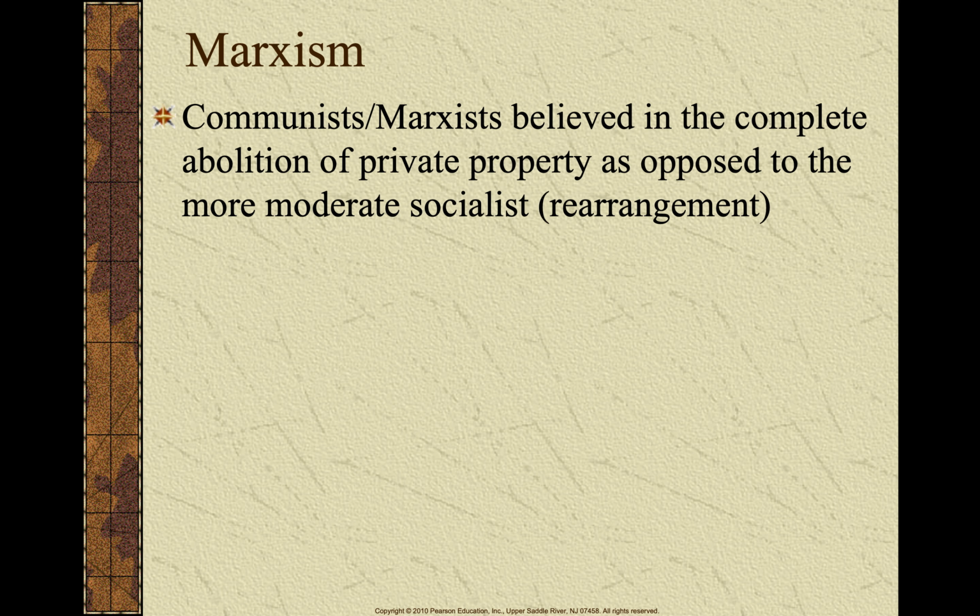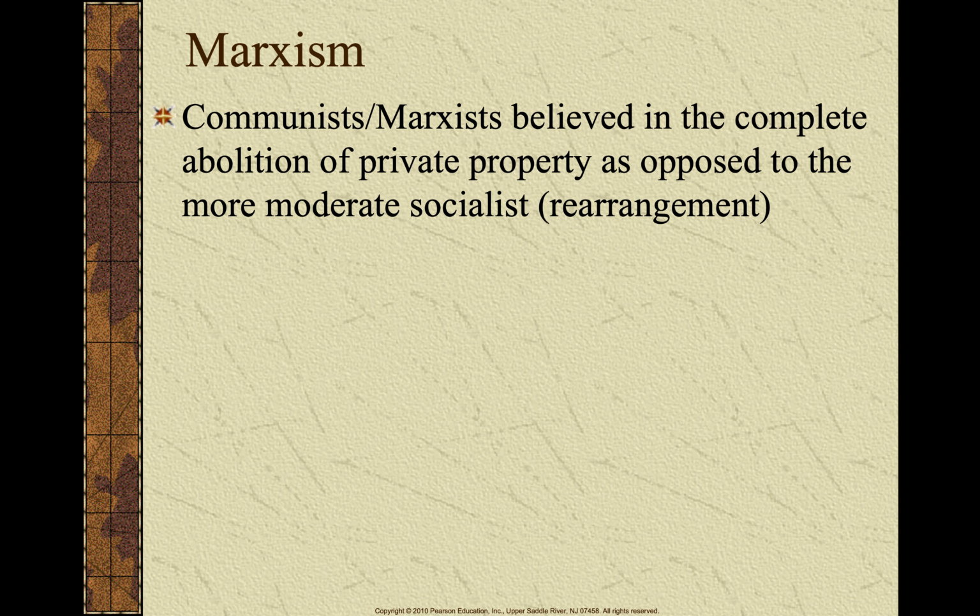Communist Marxists believed in the complete abolition of private property, as opposed to socialists, who believe that the major means of production should be controlled by the government. Some socialists believe that there should be private property and private enterprise, only that some of the major parts of the economy should be governed by the government.